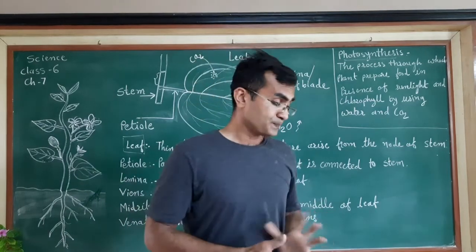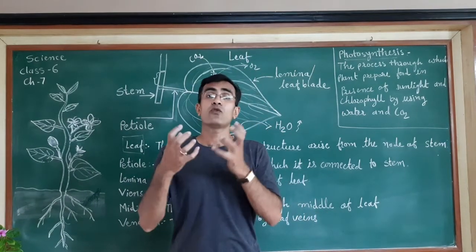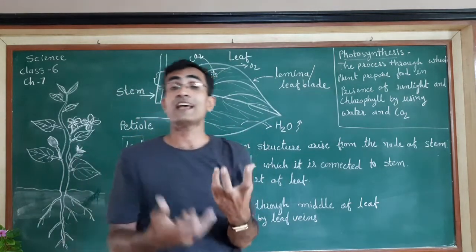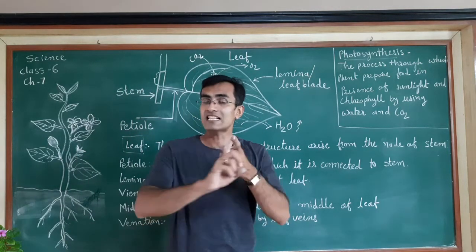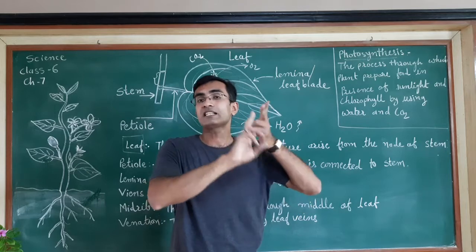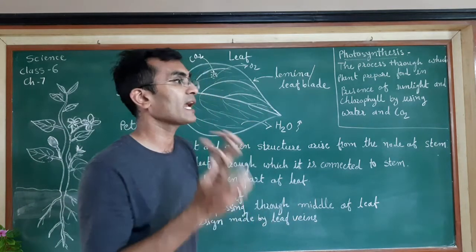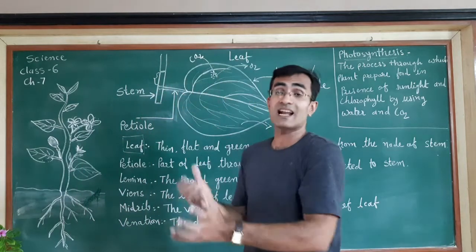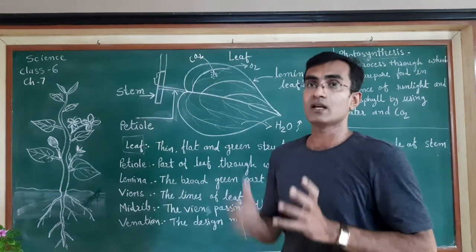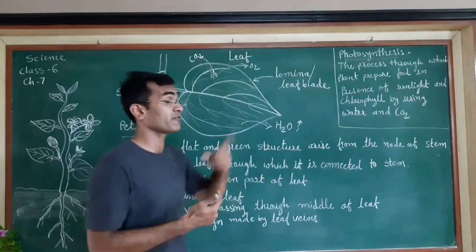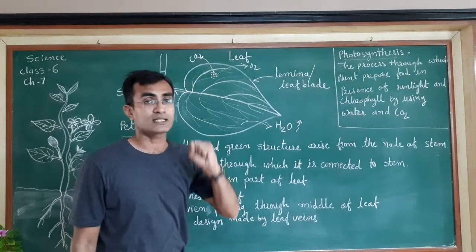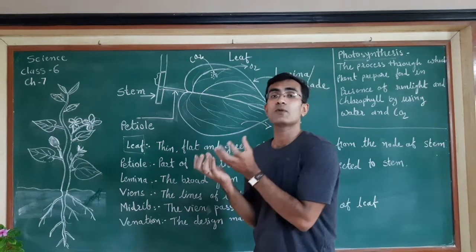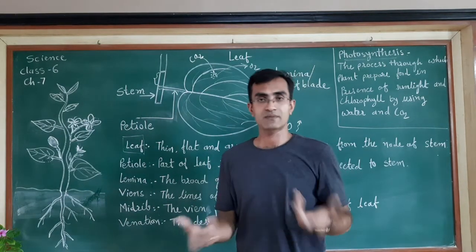Okay, so what is the function? As we know, the leaf has got two functions. Which ones? Transpiration and food preparation, that is photosynthesis. Now how can we define? This first experiment which I have done right now was about transpiration. Now the second experiment will be for photosynthesis. Now food preparation, how can we define? How can we observe the food preparation? With the help of an experiment, obviously.